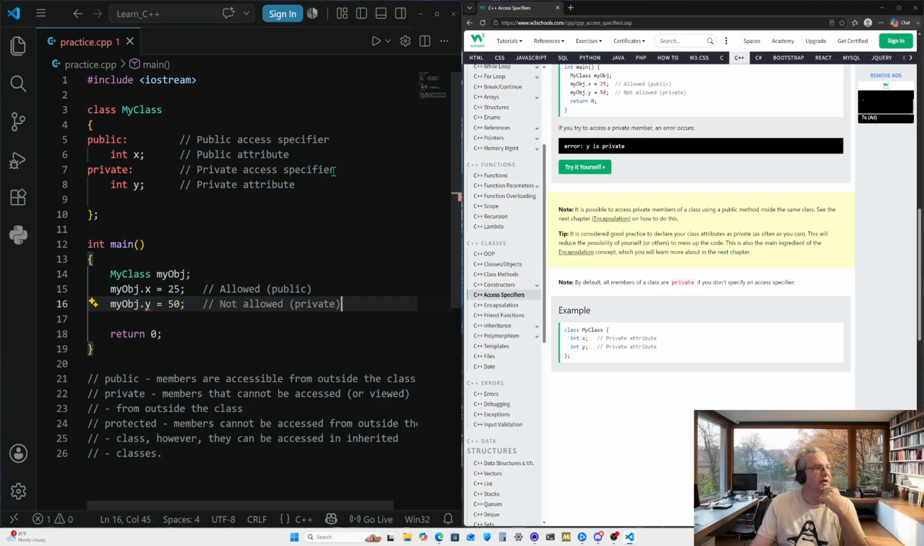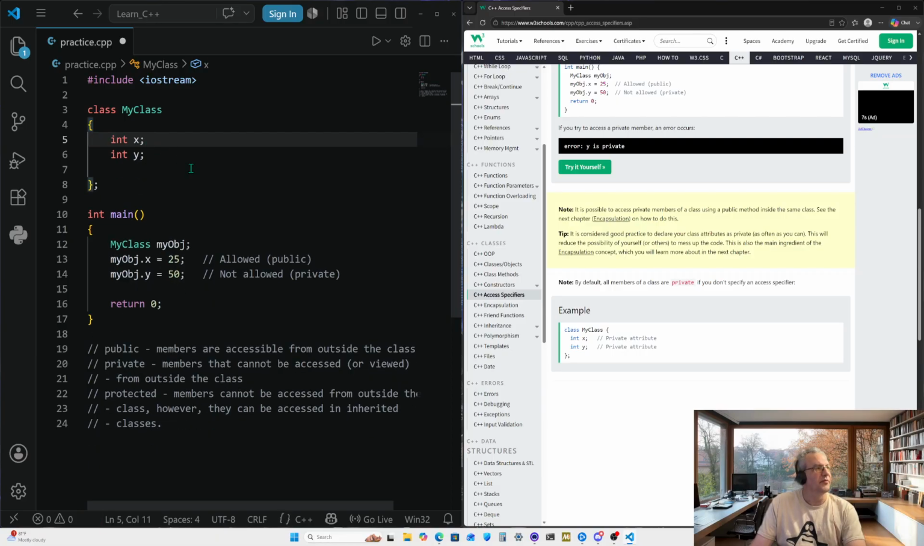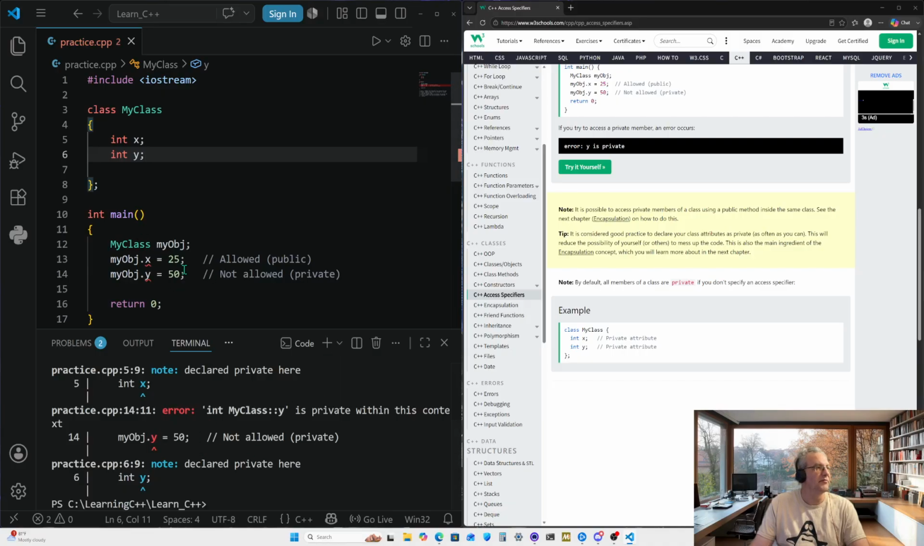For example, if we take out these notes right here, in fact, take out the private right there as well, take out this comment right here, and take out the public right here. Bring that up one, bring that up one, and now by default, x and y are both private and cannot be accessed because by default this class is set to private automatically. So if we try to run the code like this, we will get another error because we can't set anything to them. We can't access them. We can't do anything with them.